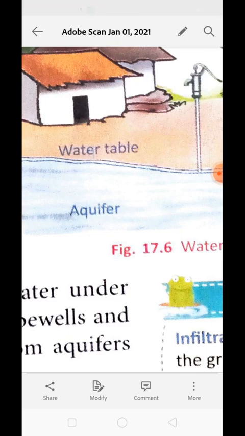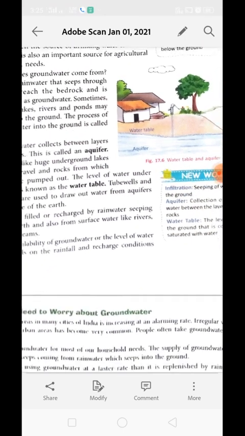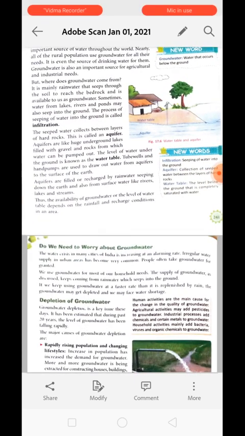So aquifers are recharged when the rain comes, and it also increases the level of some rivers and ponds. Understood? Thus, the availability of groundwater or the level of the water table depends upon the rainfall and recharging condition of the area. Understood?